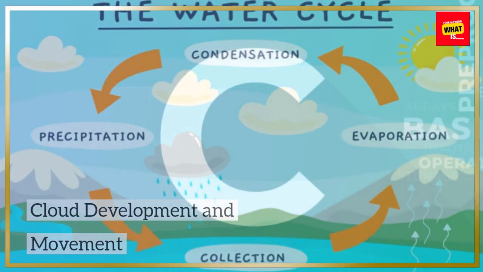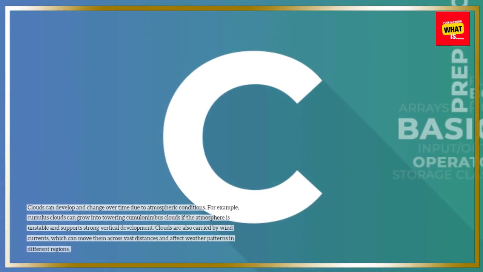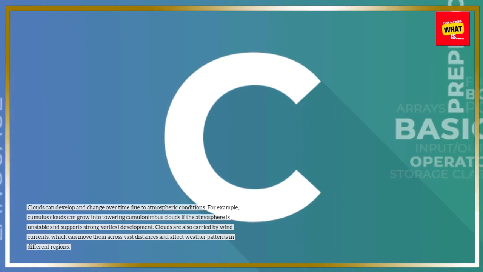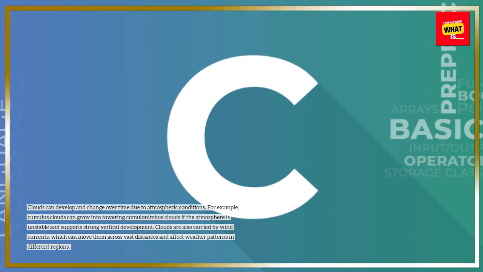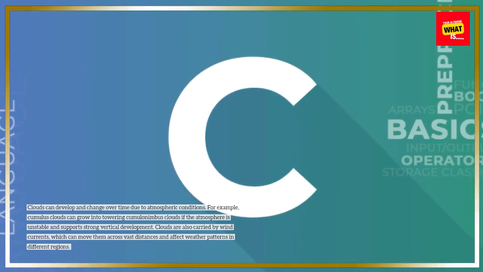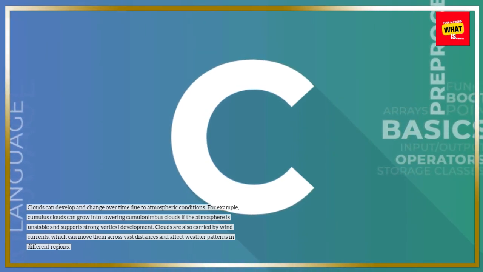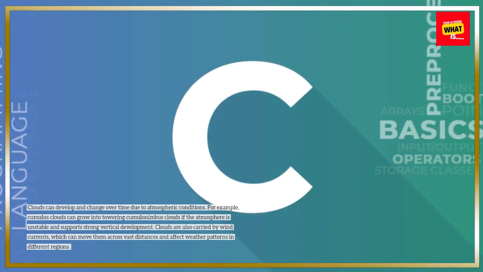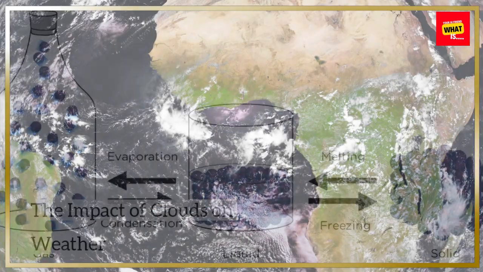Cloud development and movement. Clouds can develop and change over time due to atmospheric conditions. For example, cumulus clouds can grow into towering cumulonimbus clouds if the atmosphere is unstable and supports strong vertical development. Clouds are also carried by wind currents, which can move them across vast distances and affect weather patterns in different regions.